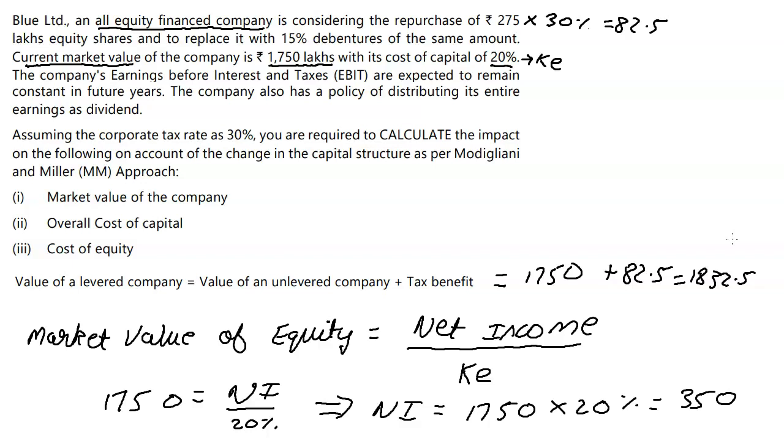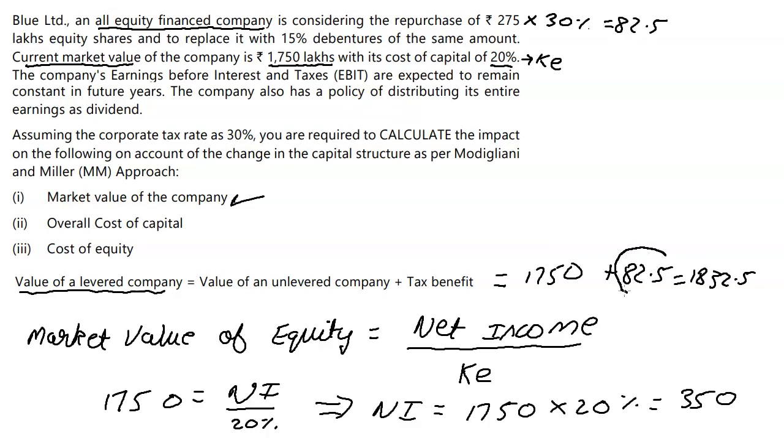Then we go ahead and calculate the change in market value, because we have been asked to calculate the market value of the company, which we've been able to do using the formula. Do we really need to calculate the change in market value? If at all, you can really identify it over here.